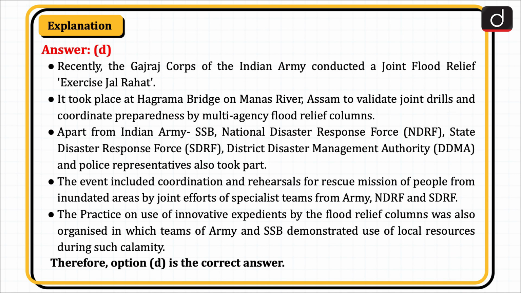The event included coordination and rehearsals for rescue mission of people from inundated areas by joint efforts of specialist teams from Army, NDRF and SDRF. The practice on use of innovative expedients by the flood relief columns was also organized, in which teams of Army and SSB demonstrated use of local resources during such calamity. Therefore, option D is the correct answer.